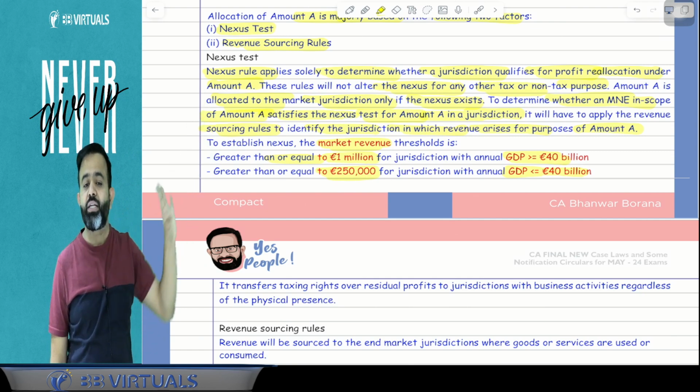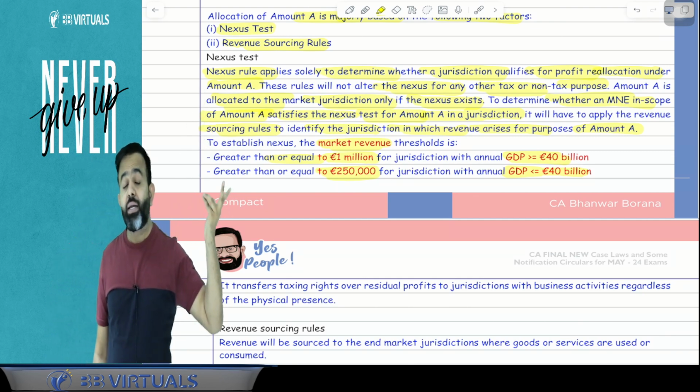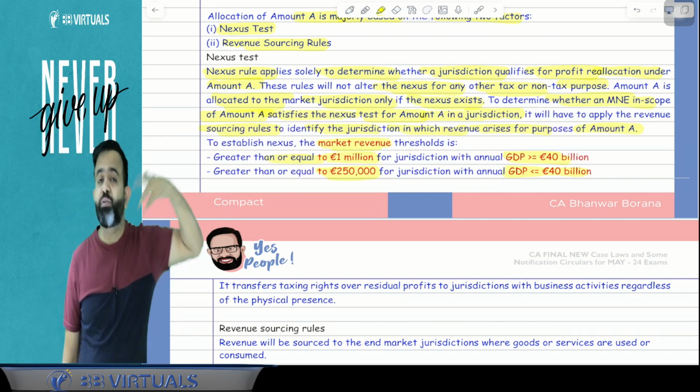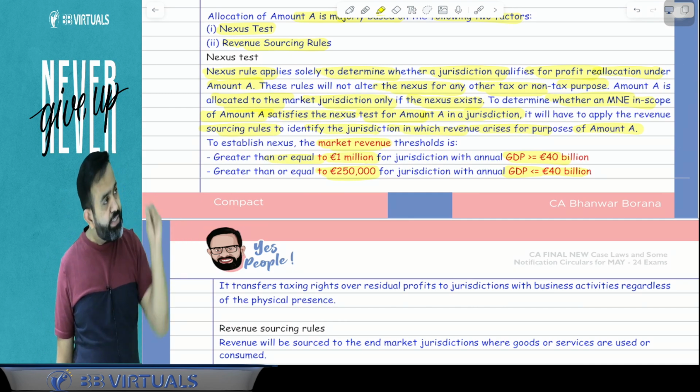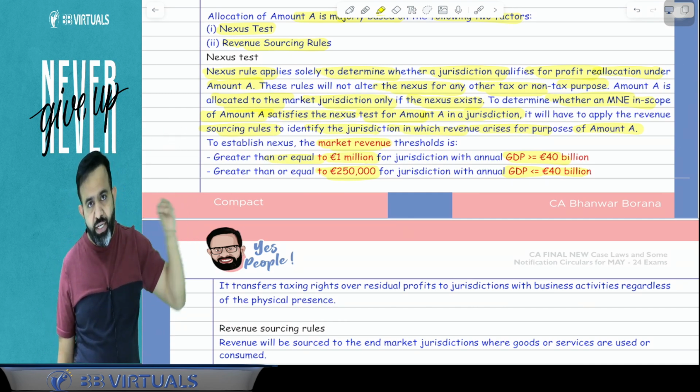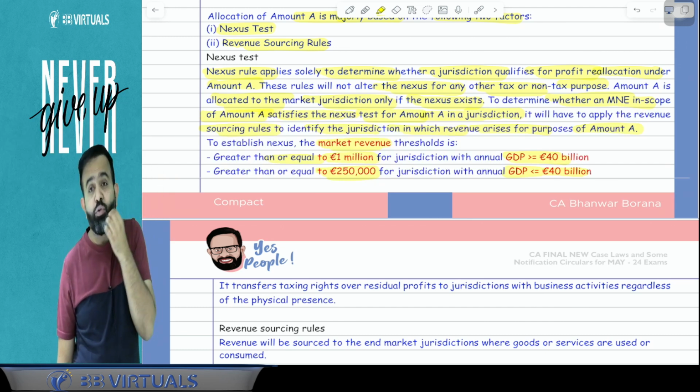Even in those countries where they don't have a permanent establishment or physical presence, that profit will be allocated. So which country will qualify for this allocation?